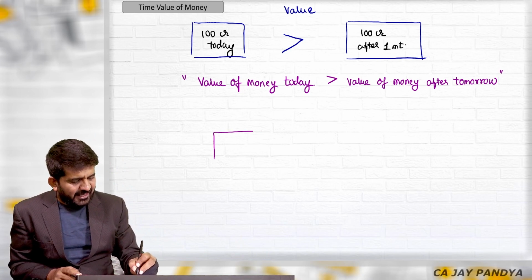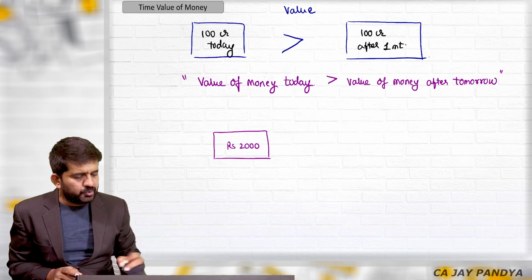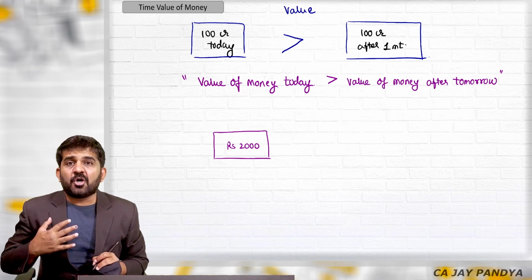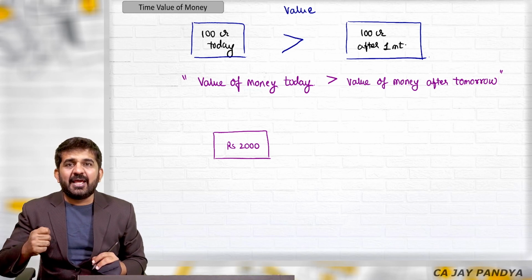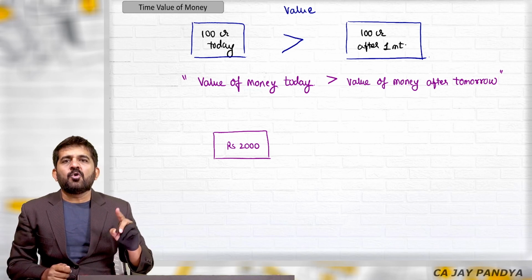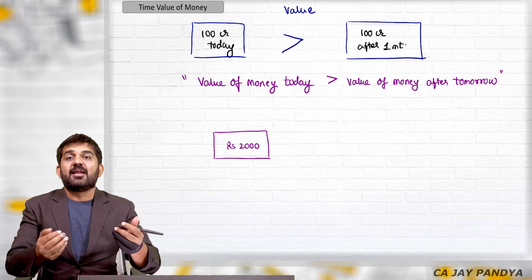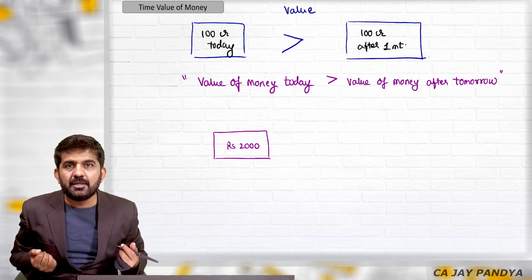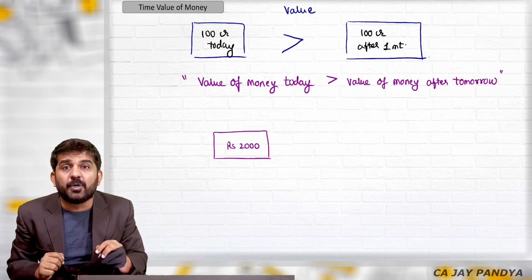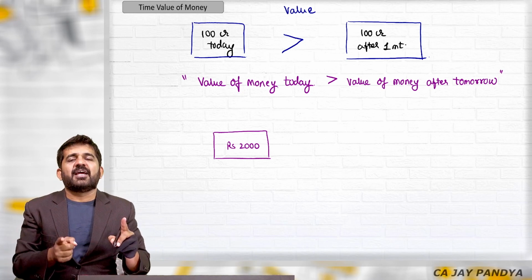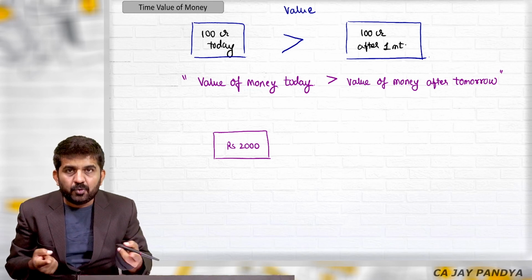So let me give you a surprising thing. If you are carrying a 2000 rupees note in your pocket, cash, if you sleep today, tomorrow morning that 2000 rupees note is less valuable. Value of that same 2000 rupees today is more than value of that 2000 rupees even tomorrow.